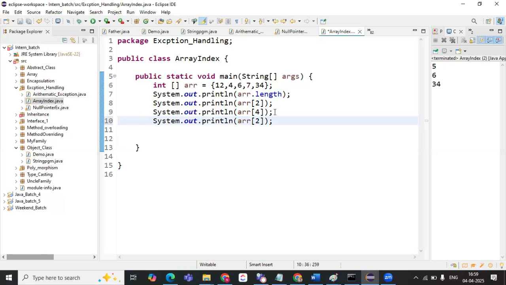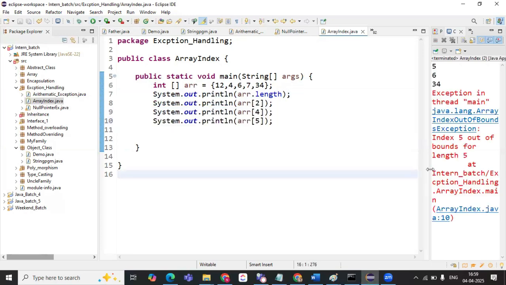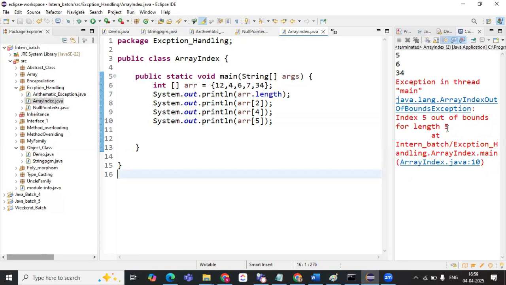Now what if I try to print the fifth index value? Is it possible to print that? No, ma'am. We will end up with an exception. There is nothing to print, so that is why it is saying array index out of bound exception. Index 5 is out of bound of the length. The length is 5, so how can we print the fifth index value? Now how to handle this?